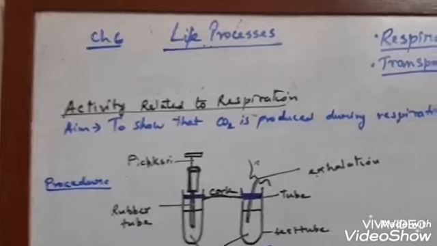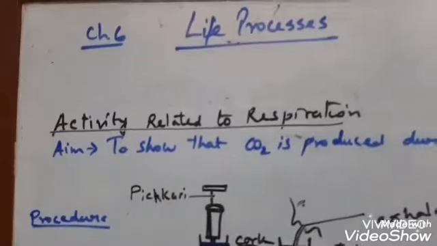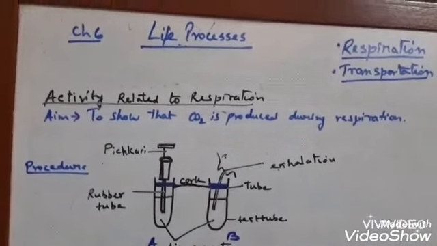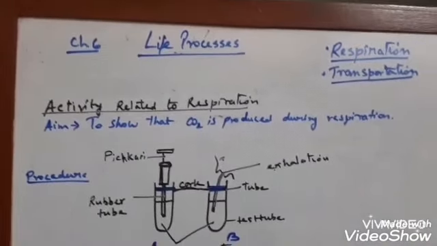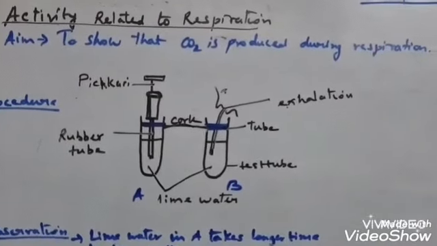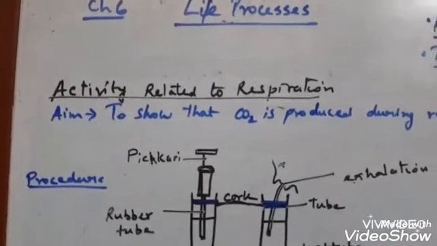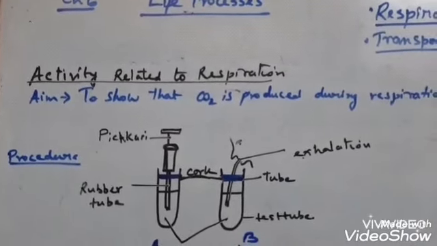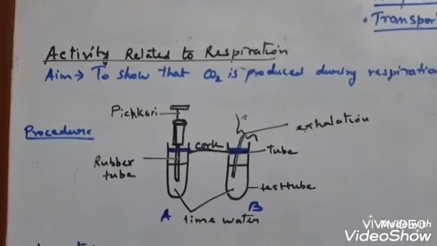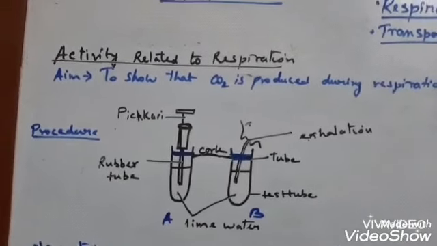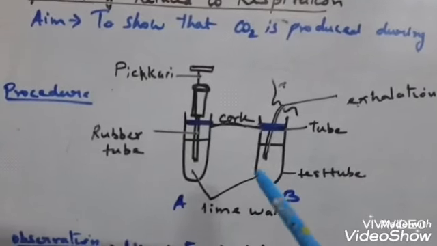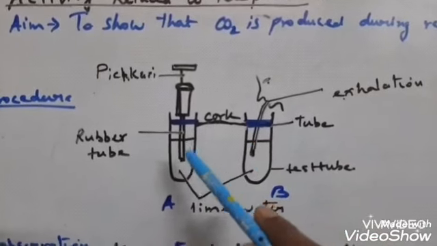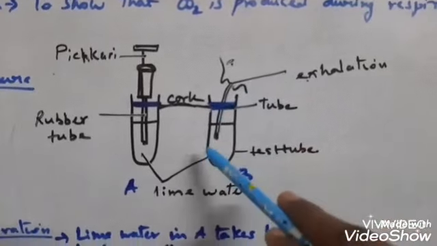Children, now the next topic is about an activity which shows that during respiration carbon dioxide is released. Okay, so here is the setup that I have drawn. So the activity related to respiration. So what is the aim? To show that carbon dioxide is produced during respiration. And here we are comparing this reaction with one more setup, that is the fresh air also contains carbon dioxide, but in little amount than that of the exhaled air.